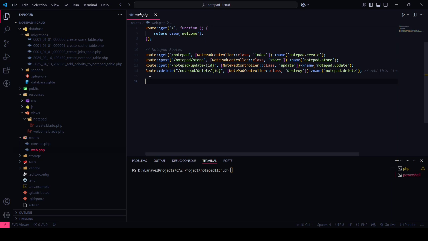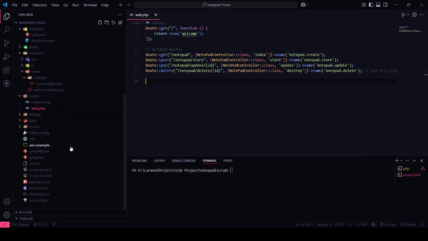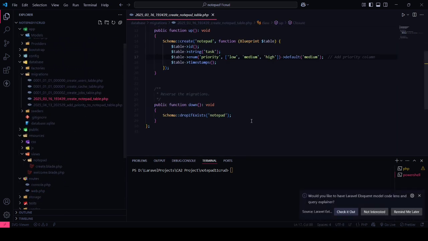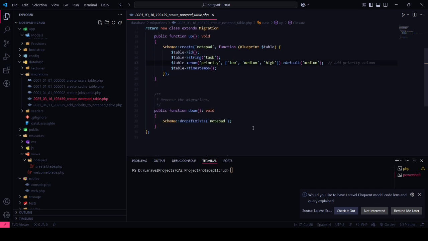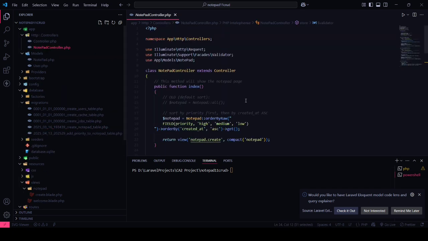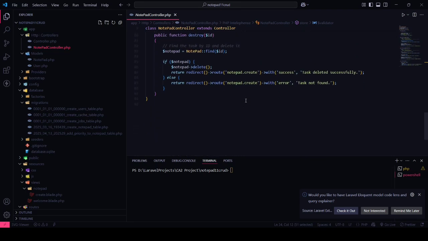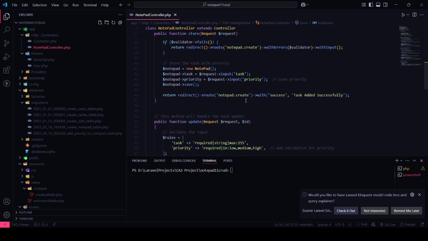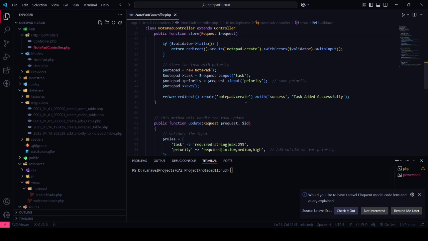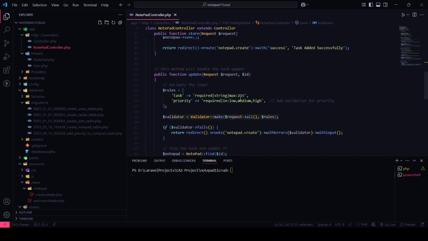So we have built a to-do list application in Laravel where the user can add, edit, and delete tasks. We have learned how to use Laravel migrations, like we have created Laravel migration tables here, and create and manage tasks using controllers, like we have mentioned the methods in the controllers. We also built an interactive interface with blade views and Bootstrap, and implemented the task priority using the drop-down and color coding. So this is a great project to understand the basics of CRUD operations in Laravel.